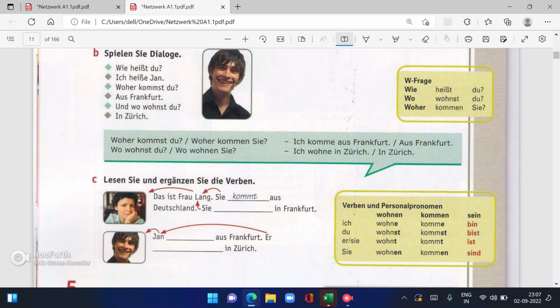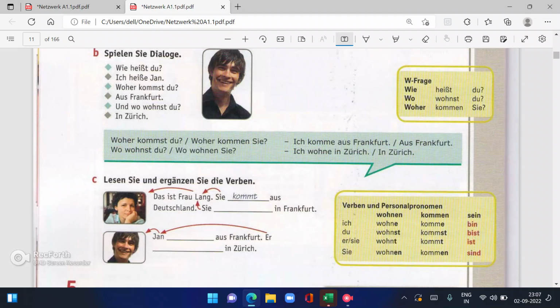Now this is: Das ist Frau Lang. So this is Frau Lang. Third person, we both are talking about her. Sie, that is she. Don't think that this is capital, no. This is capital because it is after Sie.